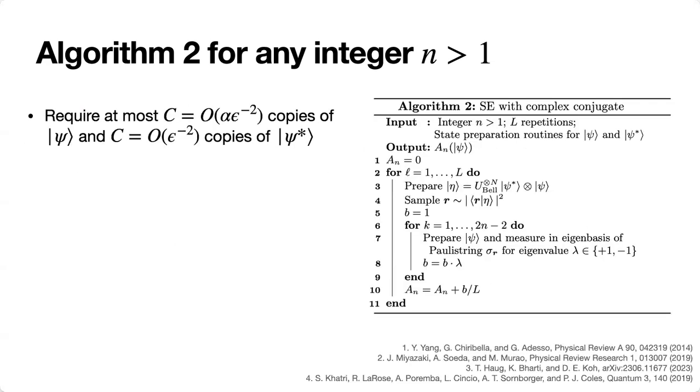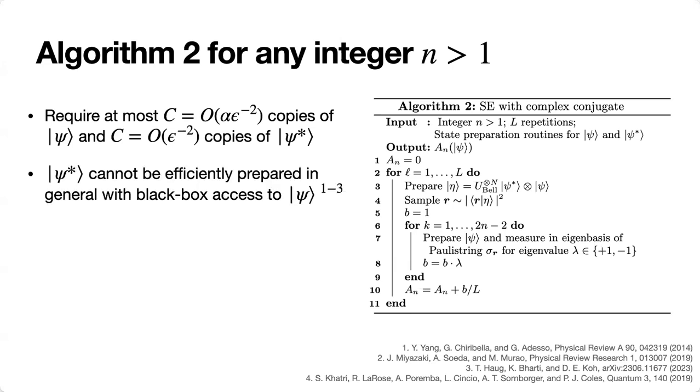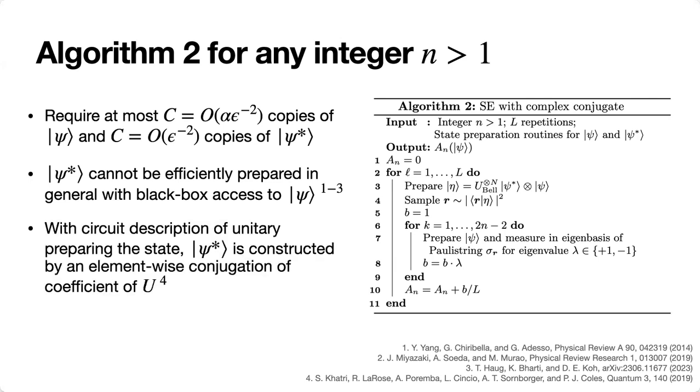This means that the resultant measured eigenvalues have 2 possible values, +1 or -1. And so the number of repetitions L of this algorithm, that is the required number of copies of psi, is independent of the number of qubits, which is exactly what we want. However, we note that psi star cannot be efficiently prepared in general with black box access to our state psi. But with a circuit description of the unitary preparing the state, this complex conjugate state can be constructed by element-wise conjugation, meaning that it will be efficient. But this is a special case, so not always.